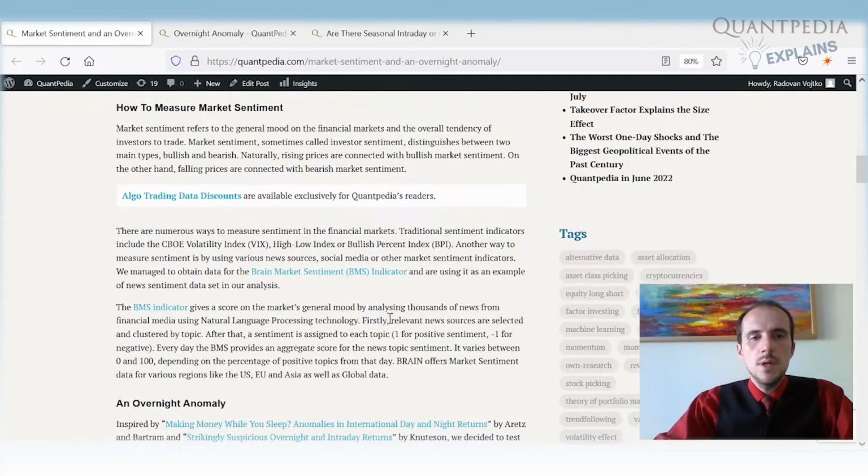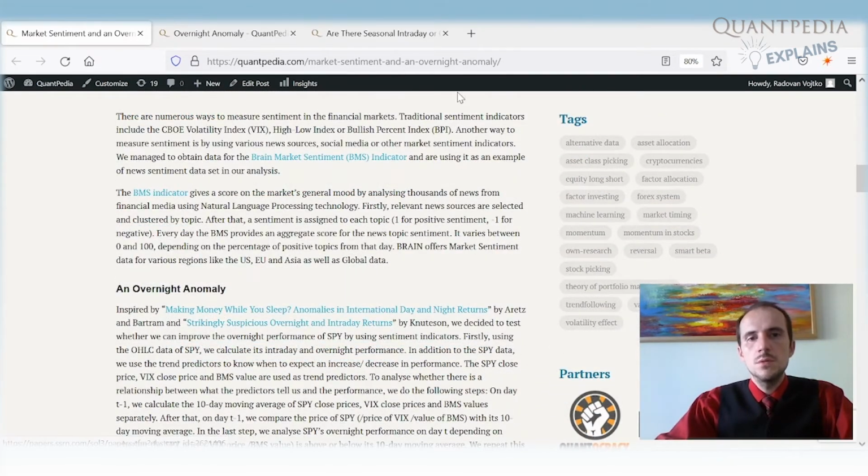How can we measure the market sentiment? We can have a traditional sentiment indicator like the CBOE volatility index. The CBOE volatility index is implied volatility out of the options. A high VIX index means the option prices are very high, so it means there is a fear in the market of a near crash. High numbers in the VIX index mean that the mood or sentiment in the market is a bad one, and a low VIX index means that sentiment is a good one.